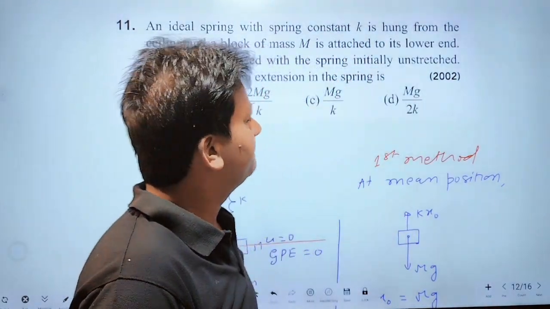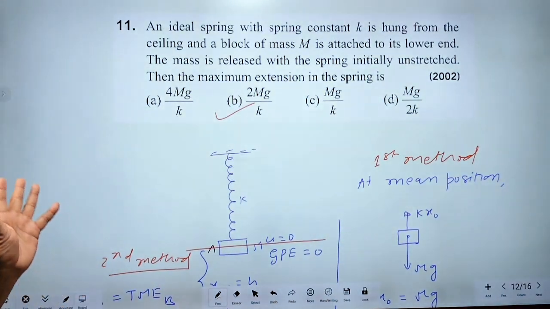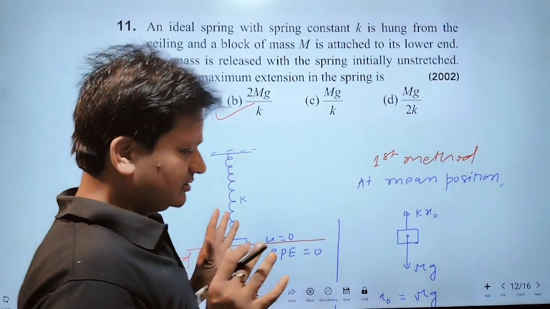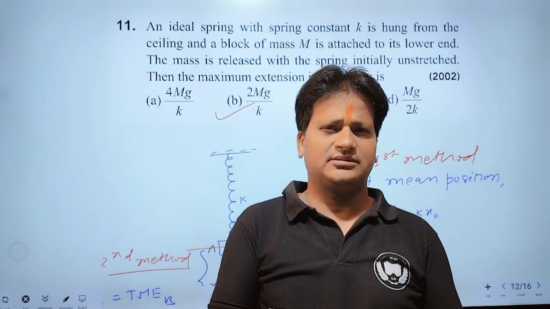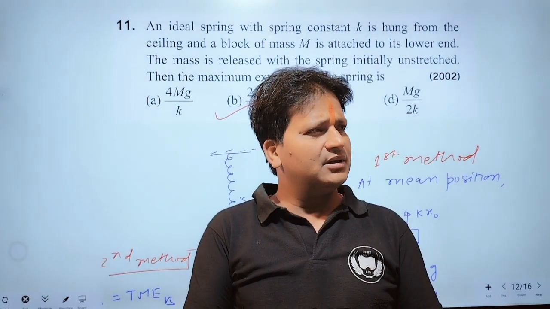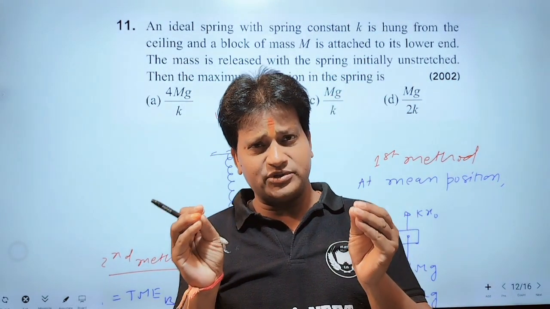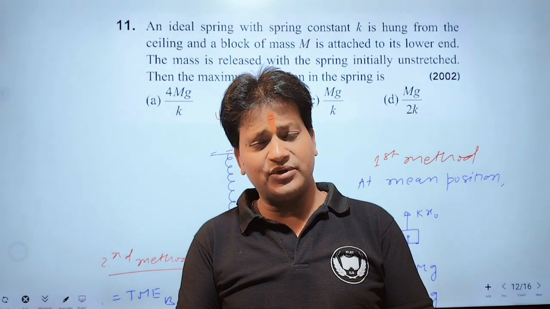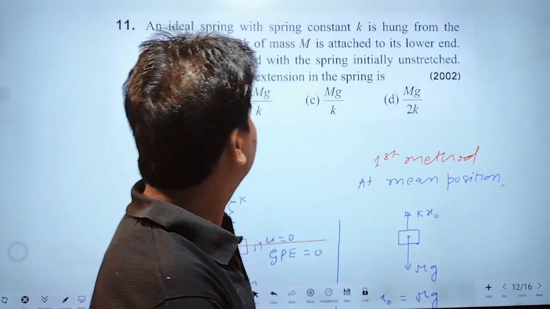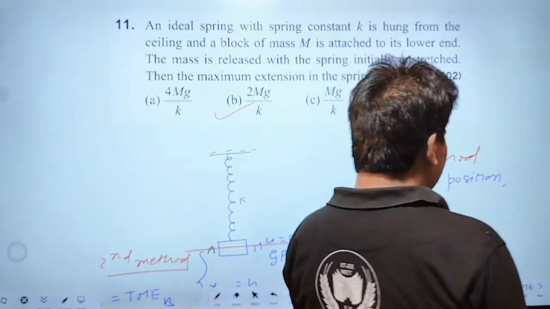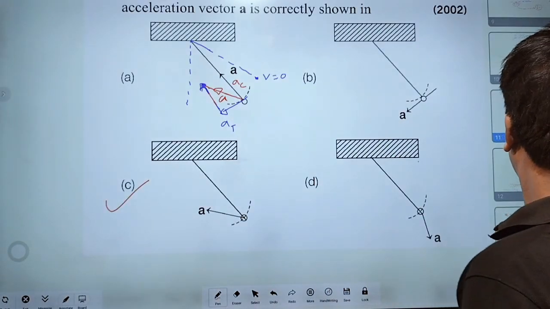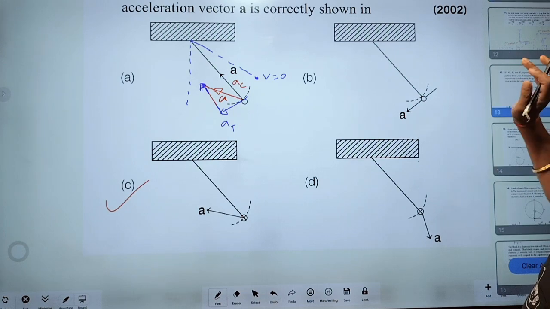If in a question we have to find the extension at the mean position, then which option will be correct? mg upon k. Now I am going to solve the next question, question number 12.